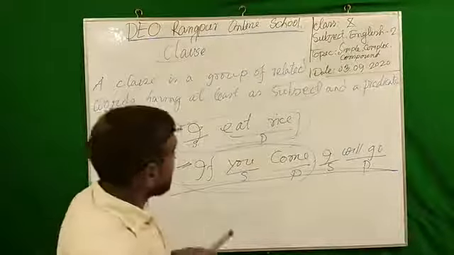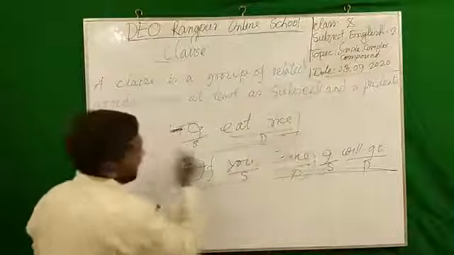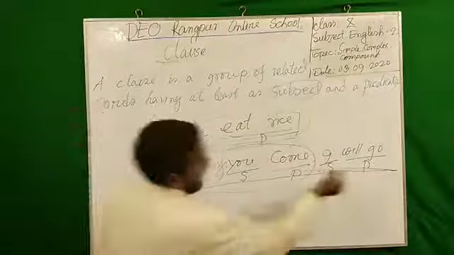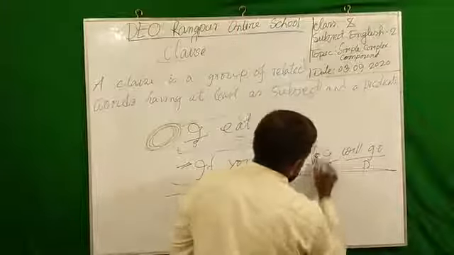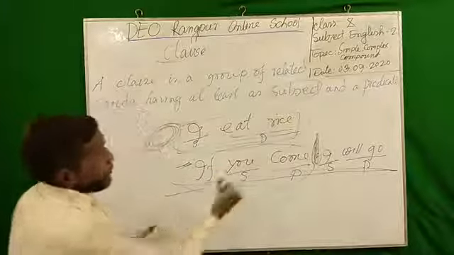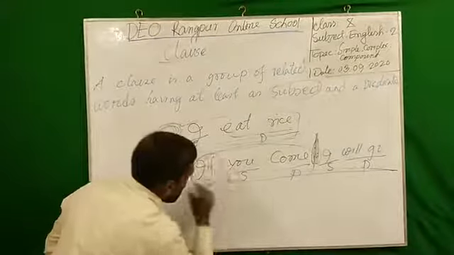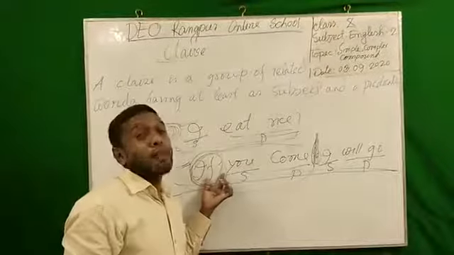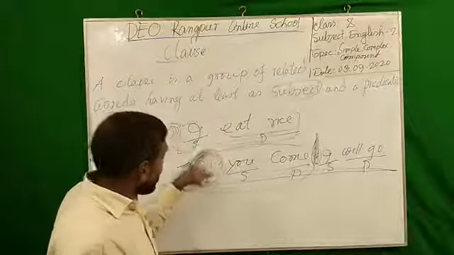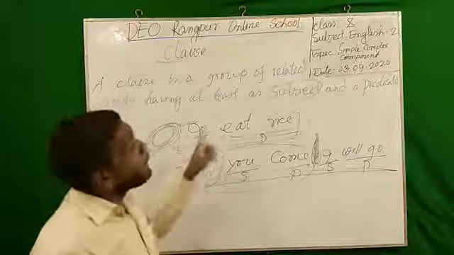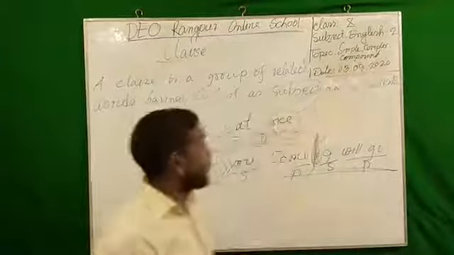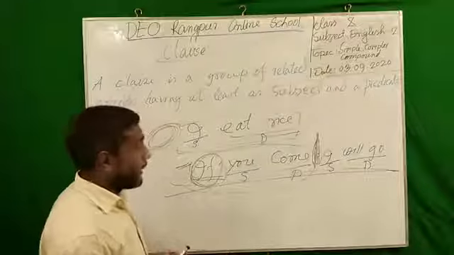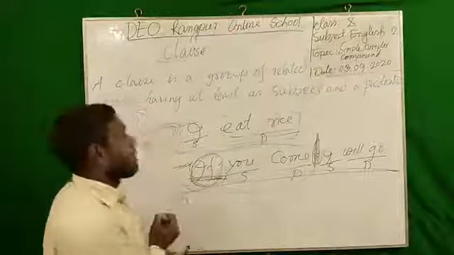So dear students, this is an independent clause, I told you. If you see, there is nothing before it. And this is another clause, but before it there is a marker, and this is called a clause marker. You may know it as a conjunction, but when we study simple, complex and compound, if you call it a clause marker, it will be easy for you to find out. Originally it is called a clause marker.